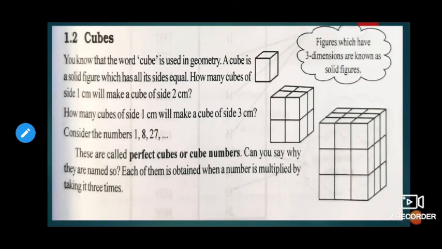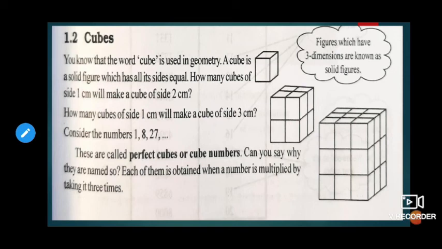Cube, you know already. We hear that word in geometry, where all the sides are equal. It's a three-dimensional figure. For example, if we take one cube of 2 centimeters, all the sides will be 2 centimeters, 2 centimeters, 2 centimeters.